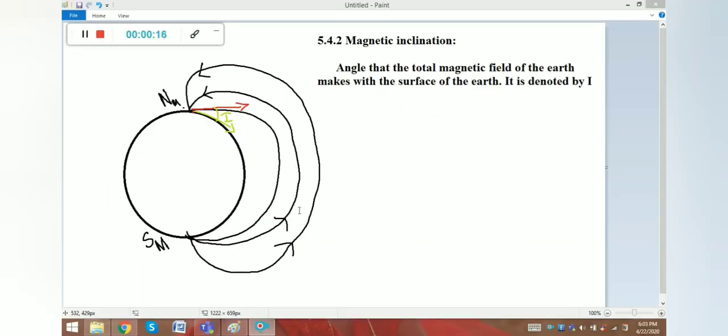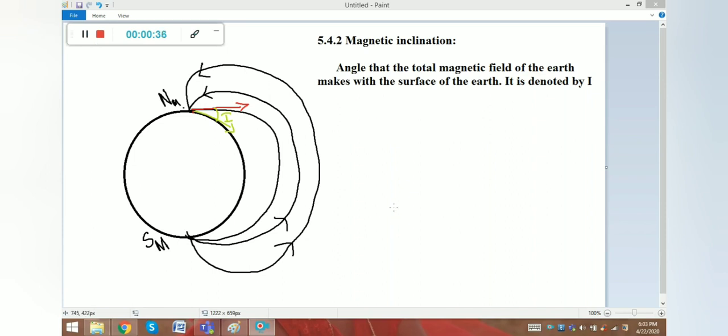Now we are going to see magnetic inclination, right? It states that the angle that the total magnetic field of the earth makes with the surface of the earth. It is denoted by I.